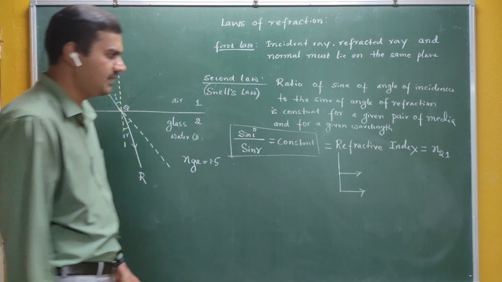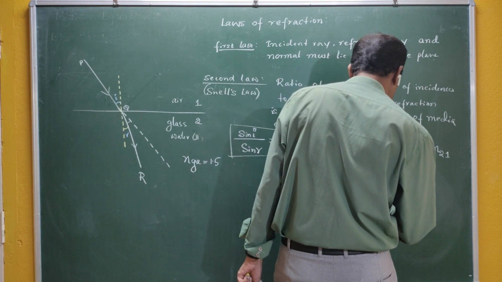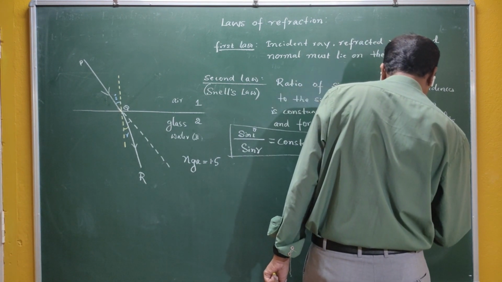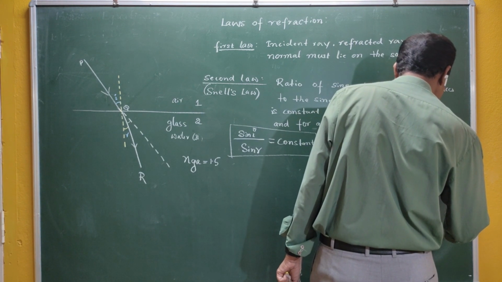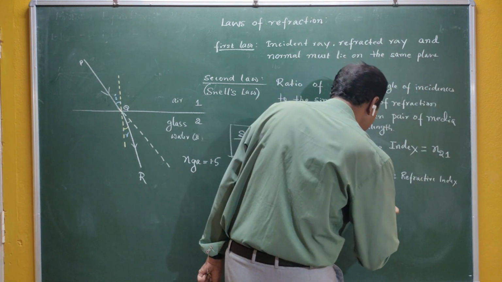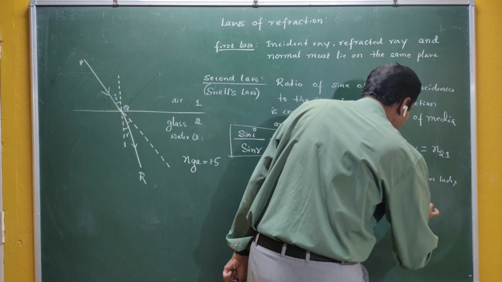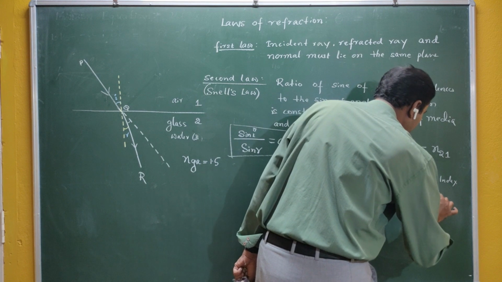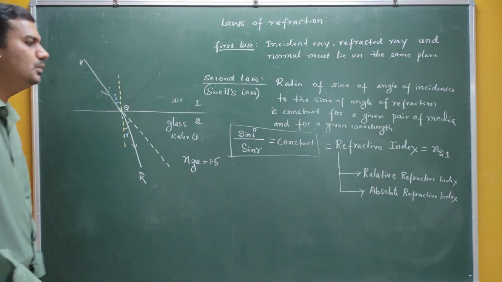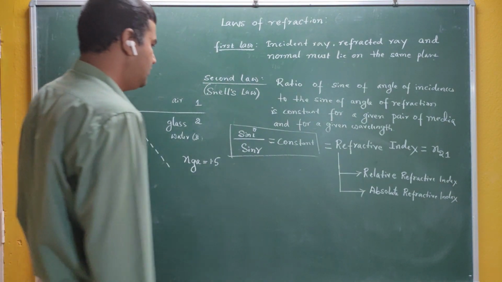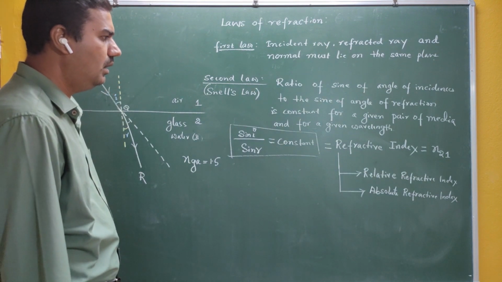There are two refractive indexes: one is called relative refractive index, and the second one is called absolute refractive index. The definition remains the same, sin i by sin r, but depending on the mediums you have two refractive indexes.